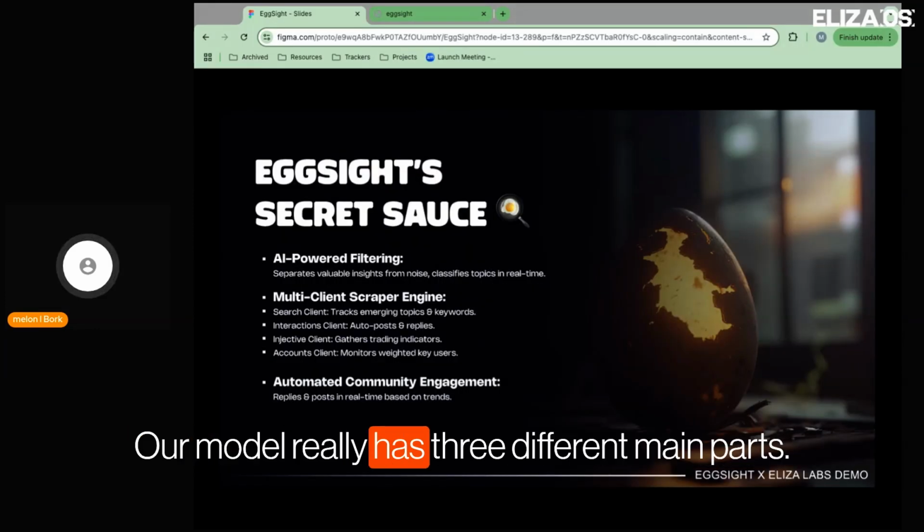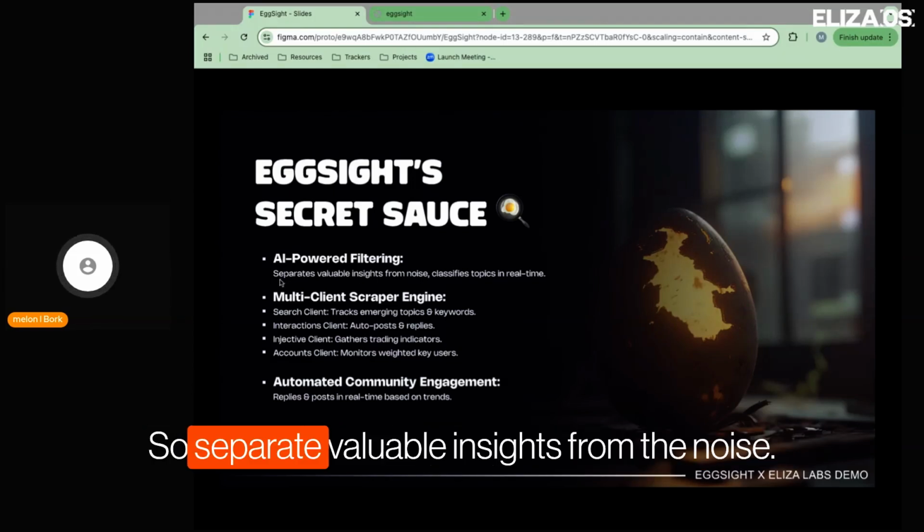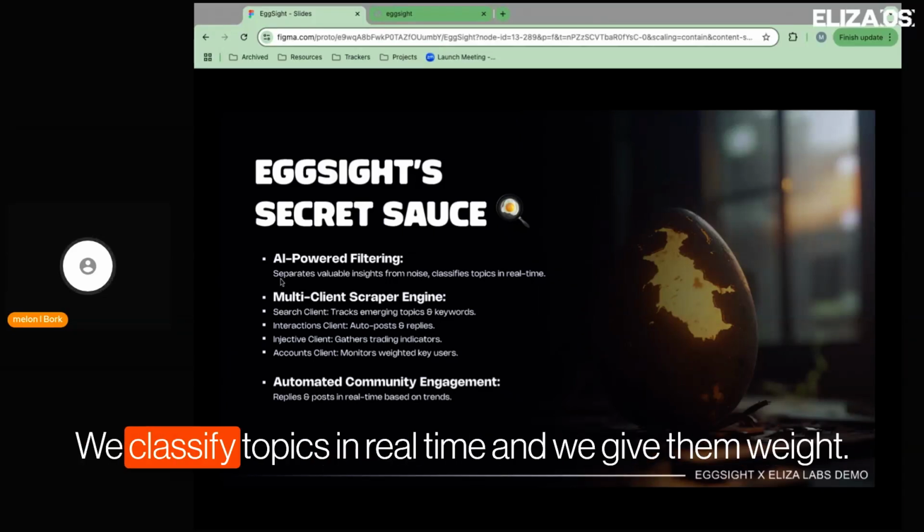Our model really has three different main parts. The first one is AI powered filtering. We separate valuable insights from the noise. We classify topics in real time and we give them weight.